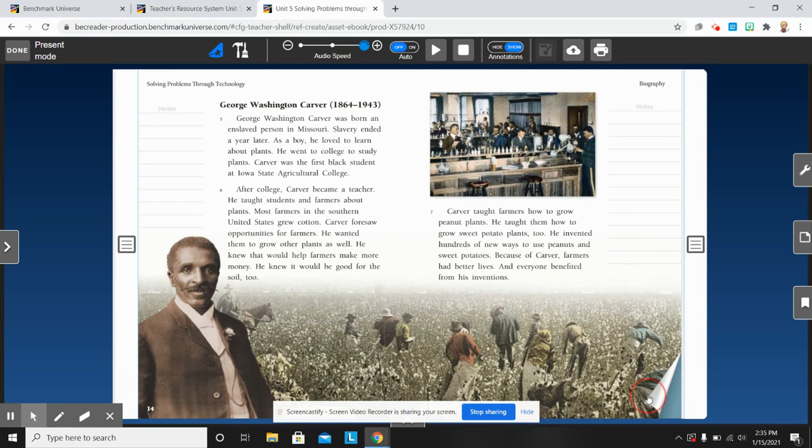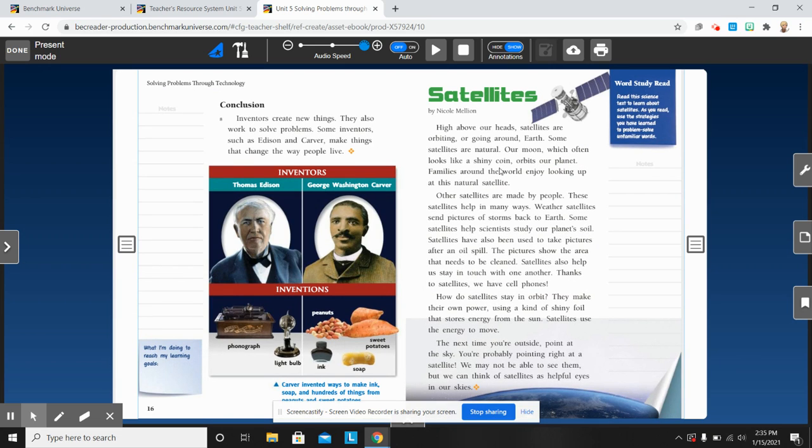Let's keep reading. One last paragraph. Conclusion. Inventors create new things. They also work to solve problems. Some inventors, such as Edison and Carver, make things that change the way people live. So I'm thinking from this story that the things that Thomas Edison and George Washington Carver invented helped make people's lives easier, and it changed the way that they lived.